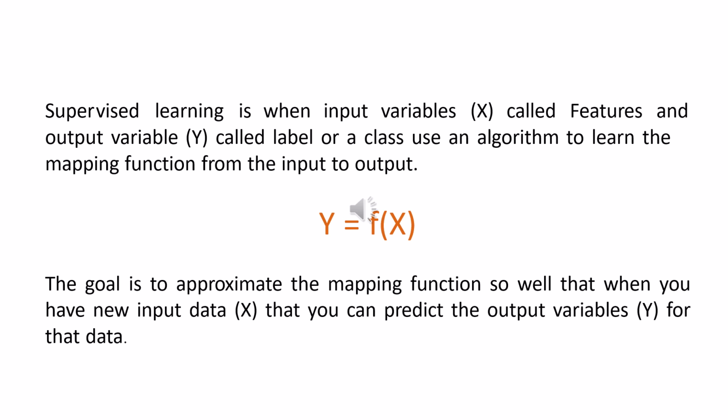Now we are going to see the supervised learning algorithm. In supervised learning, the input variable x is called features and the output variable y is called the labels or classes. We use an algorithm to learn the mapping function from the input to the output. That is y is equal to f of x. The goal here is to approximate the mapping function so well that when you have new data, you can predict the output variables for that data.